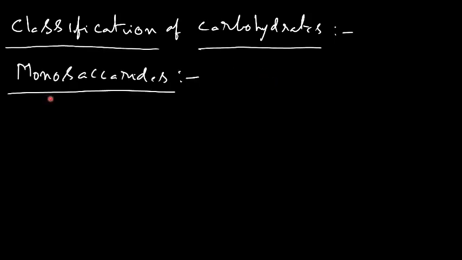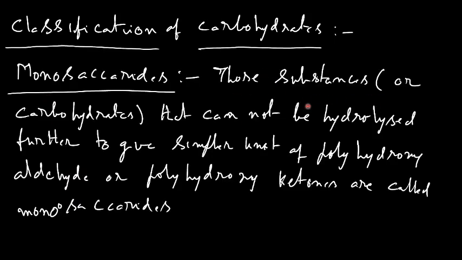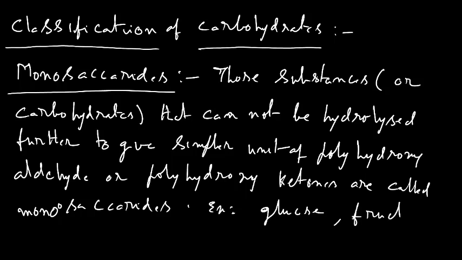The first one is monosaccharides. Those carbohydrates that cannot be hydrolyzed further to give simpler units of polyhydroxyaldehyde or polyhydroxyketones are called monosaccharides. Examples of monosaccharides: glucose, fructose, ribose, etc. All these are monosaccharides.